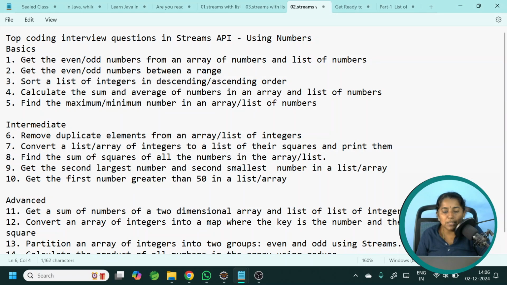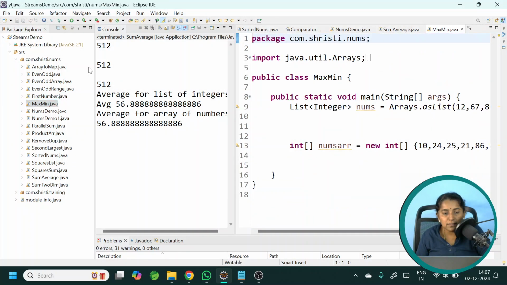Find the maximum and minimum number in an array and list of numbers. Whenever you are working with these kinds of aggregate operations, it is very easy if you are working with an array of numbers, because you can apply those methods directly: .sum, .average, .max, .min. But if you are working with a list of integers, then it is kind of tricky. You need to use the appropriate methods. Let me open the class.